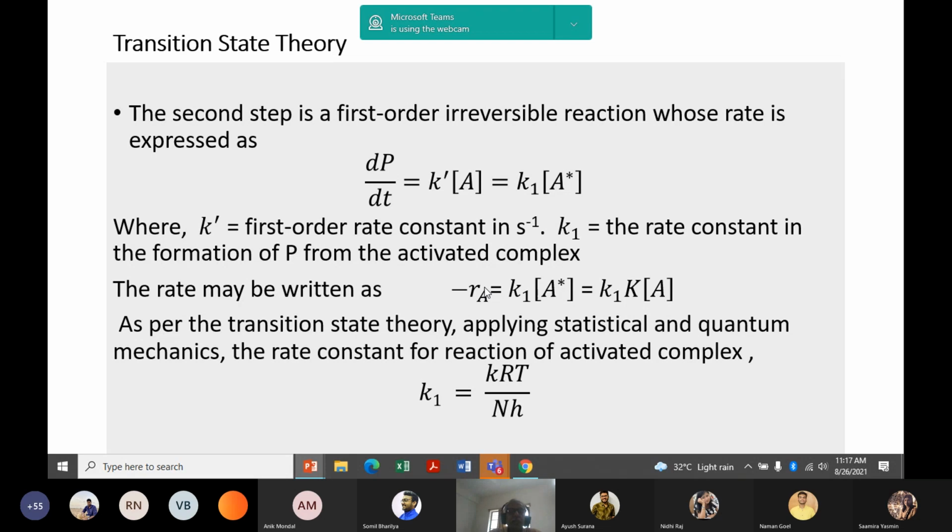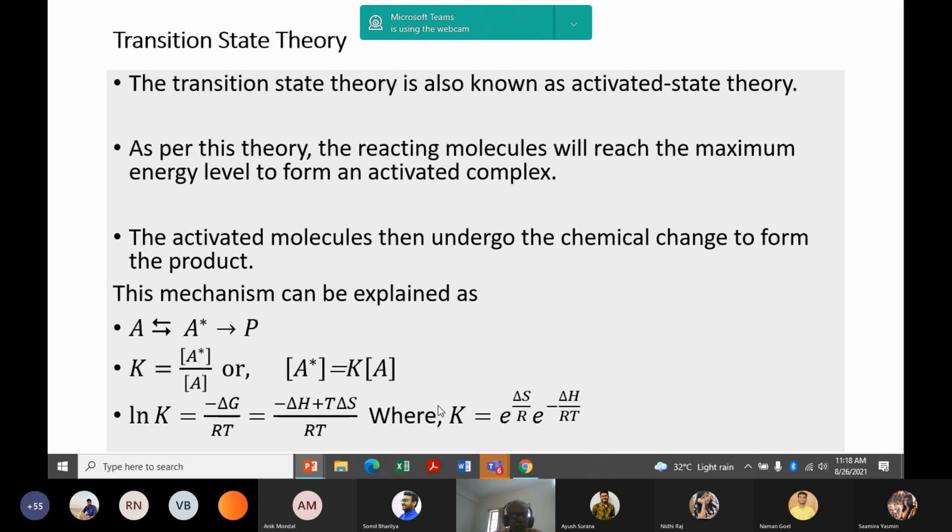And rate of formation of P is given by K prime A, and from the second step k1 A star. And if we substitute, k1 is the first order rate constant, and this k1 we can obtain from here.